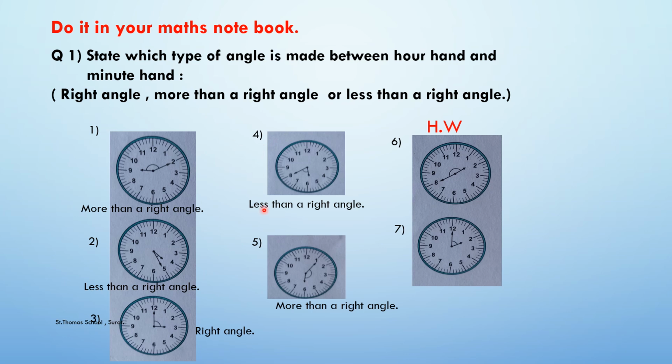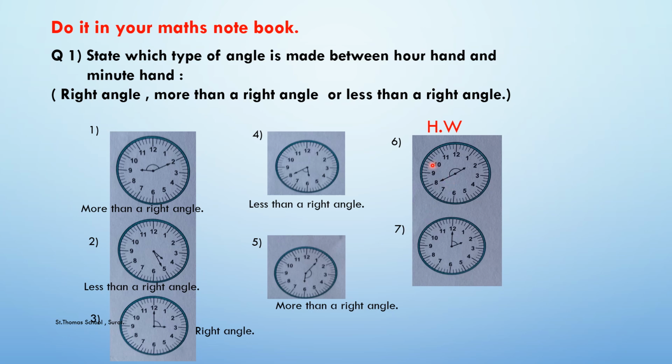Question number 4, the angle that has been formed by the hands is less than a right angle. And in question number 5, it is 6:05 the time, and the angle that has been formed is more than a right angle. Clear?